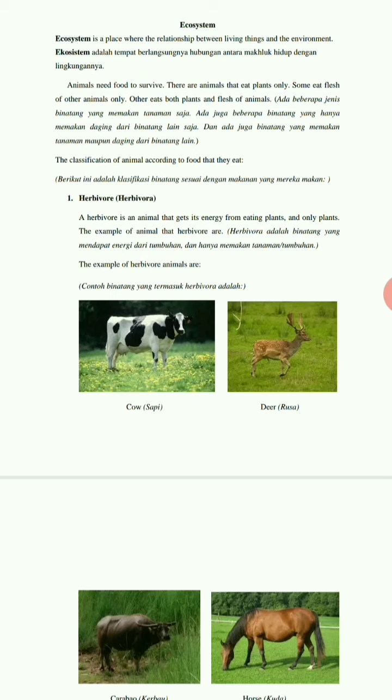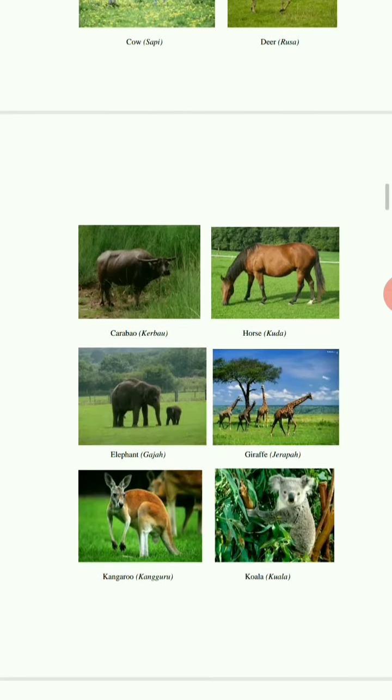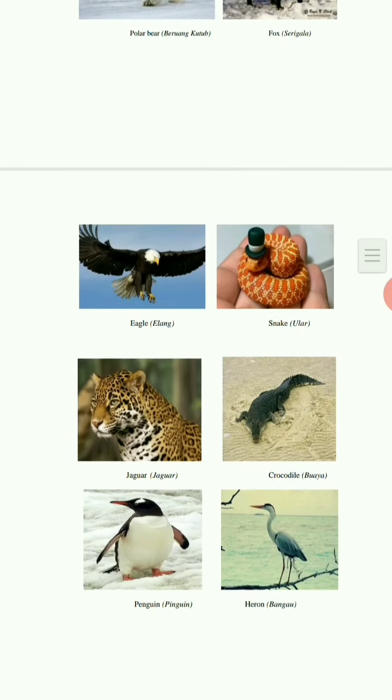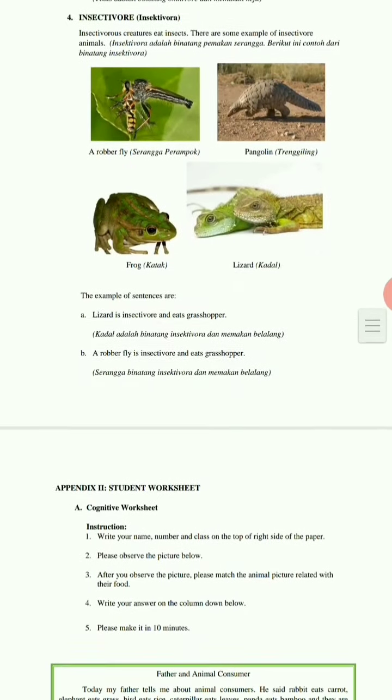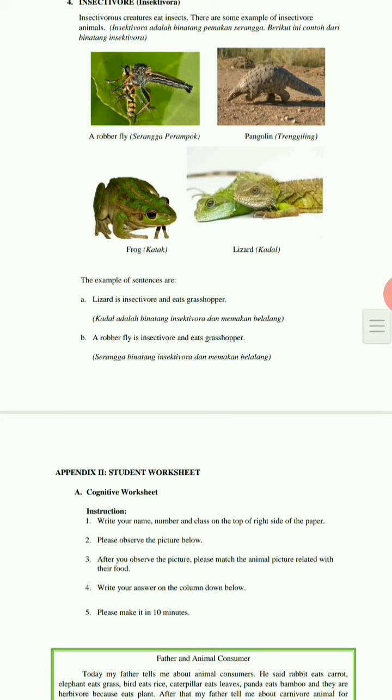The second is about the classification of animals according to the food that they eat, such as herbivore, carnivore, omnivore, and insectivore animals. In this part, we provide the definition and the picture of examples of classification of animals according to their food to make the students understand better and stay interested in our learning material. Last but not least, we give some example sentences for every type of animal classified according to the food.